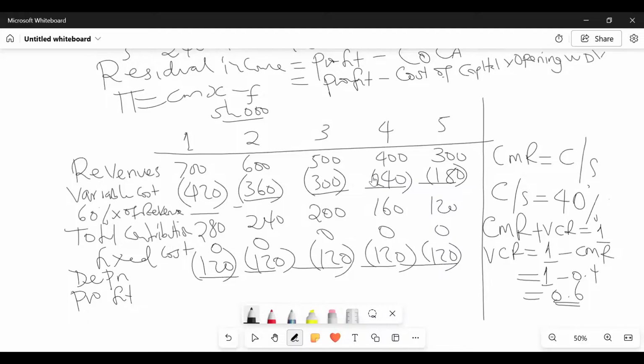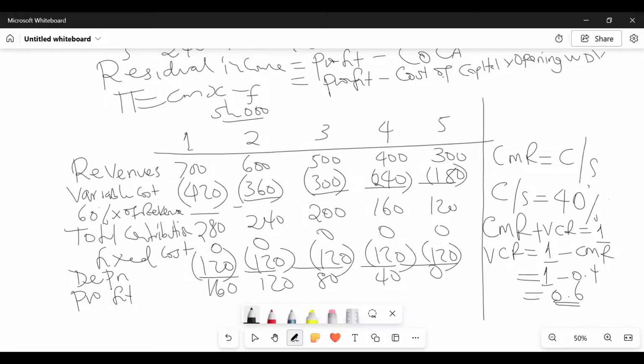So 280 minus 120 gives me what figure? 160. 240 minus 120, 120. 80. 40. 0. So then we have our profits. But they would still want us to cascade this profit down to what we call residual income. So how do we get this residual income? The concept of COCA.